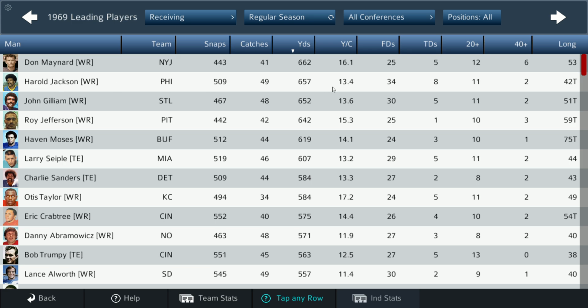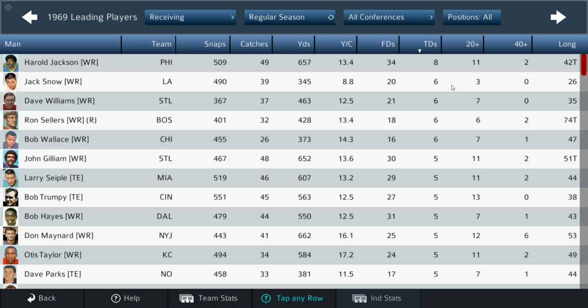I don't know why he's not shown up as a rookie there, but oh no, he's not a rookie. I'm sorry. I don't know why I was thinking he was a rookie. But he's the top receiver in receiving yards in the NFL for the Eagles. Touchdowns, Harold Jackson, and then Ron Sellers for the AFL touchdowns.